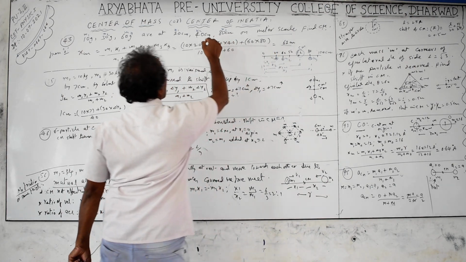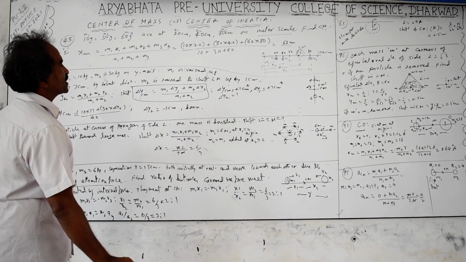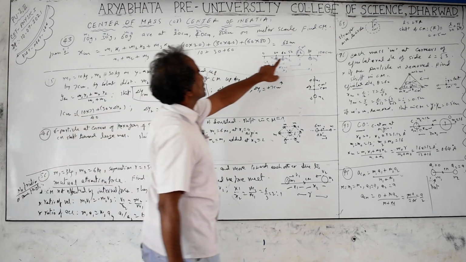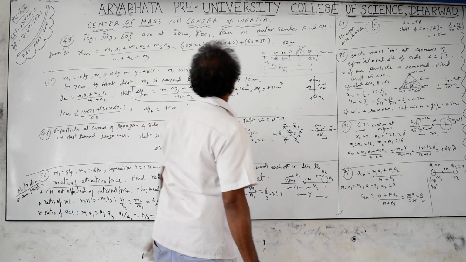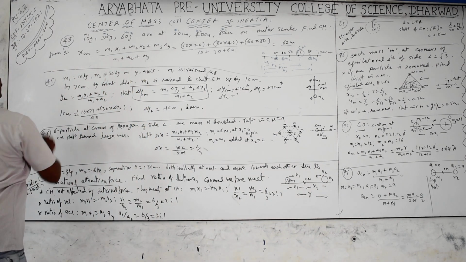Better put the brackets, and also follow the BODMAS rules to calculate it. Do not take addition first, take multiplication first. So, the center of mass is located at 62 centimeters from this 0 of the scale, that is, from the origin.